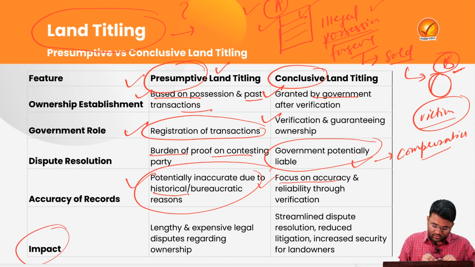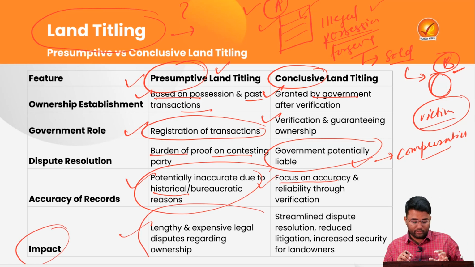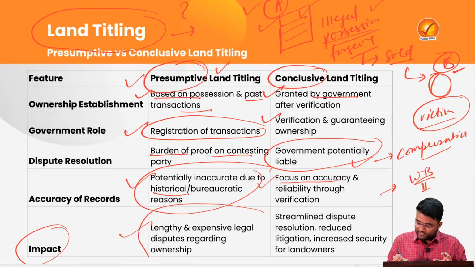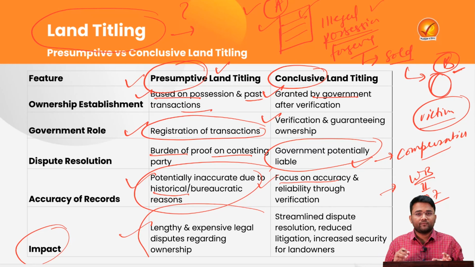What is the impact of presumptive land titling? It leads to lengthy and expensive legal disputes regarding ownership. As per a World Bank study conducted in 2007, almost two-thirds of the litigations pending in courts today are related to land issues. So presumptive land titling leads to a lot of litigation in the courts.